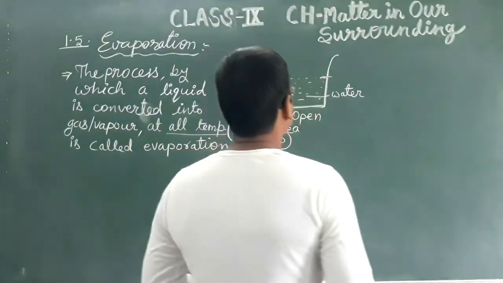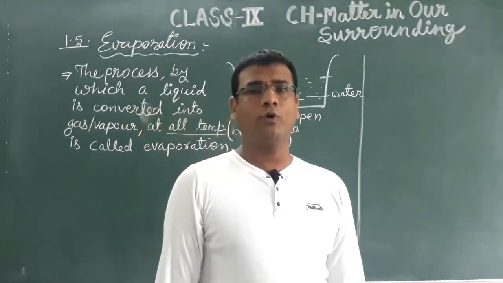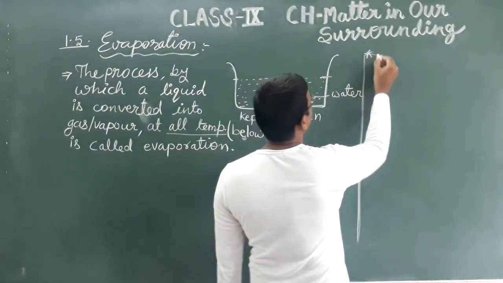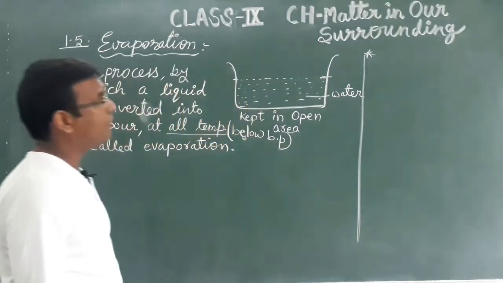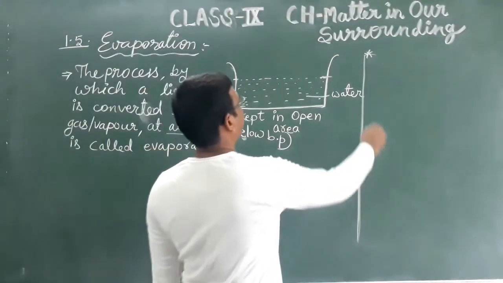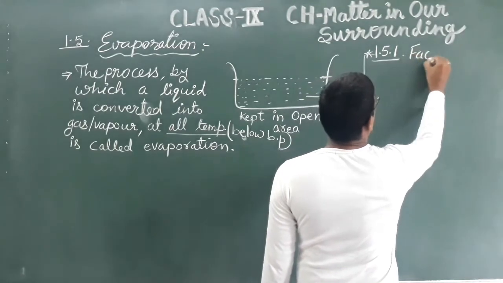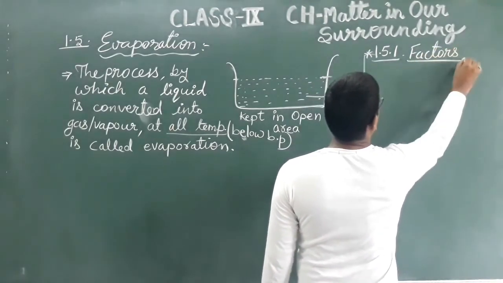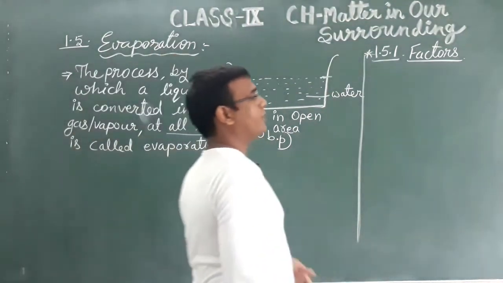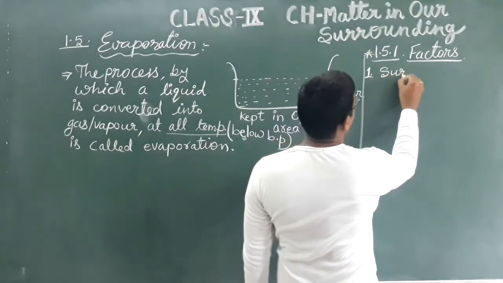Now the next important thing: what are the factors which affect evaporation? So the next topic, 1.5.1, is factors affecting evaporation. First one is surface area.